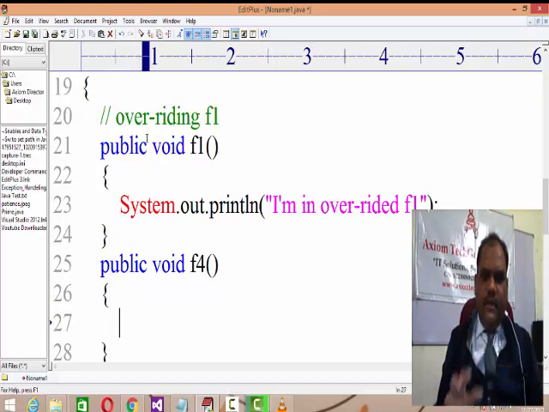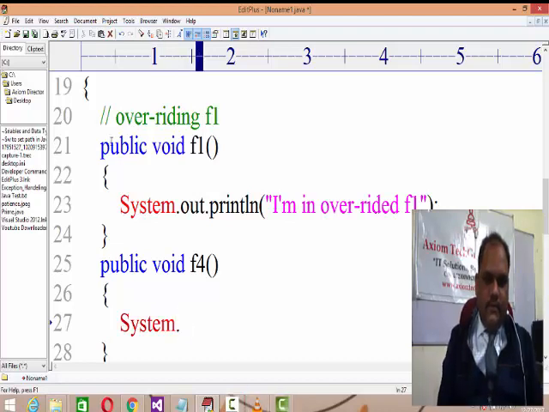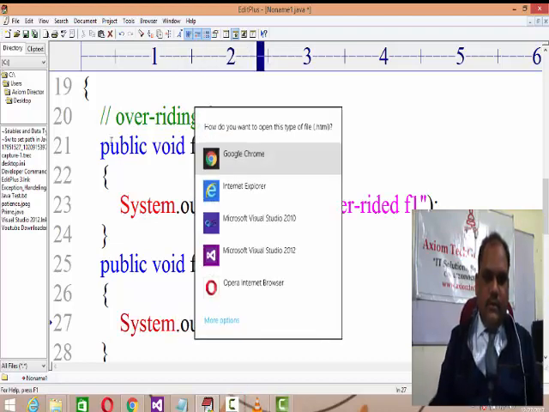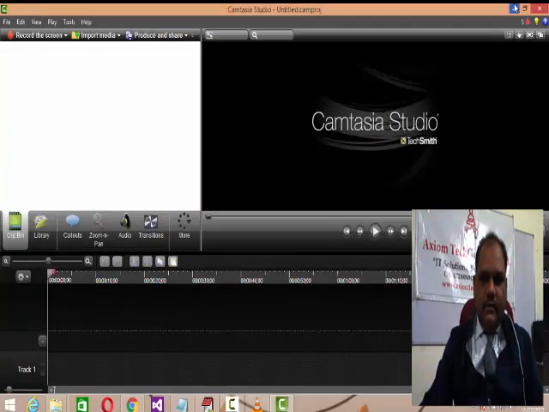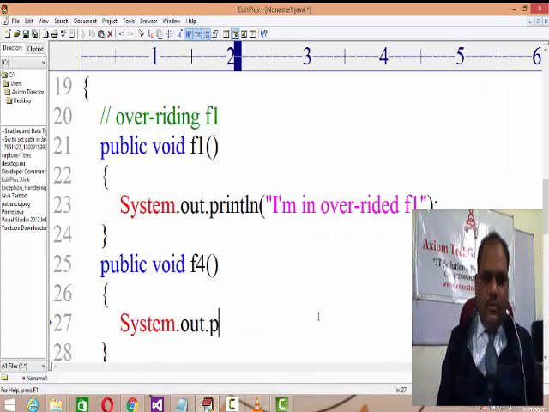It's quite possible that a derived class has its own method available over there. So I'll be writing System.out.println.